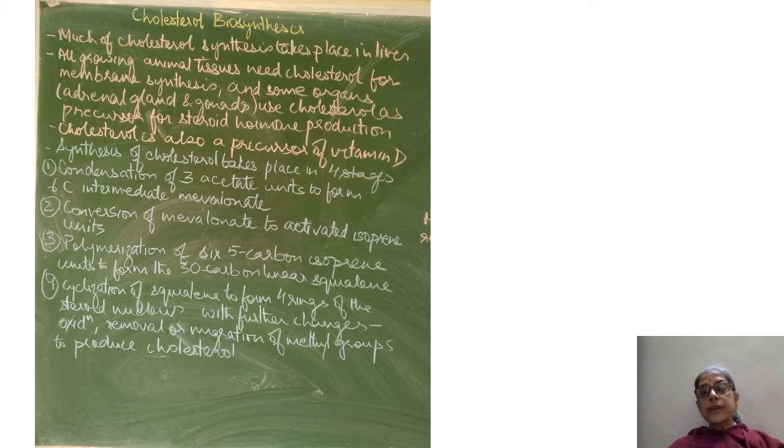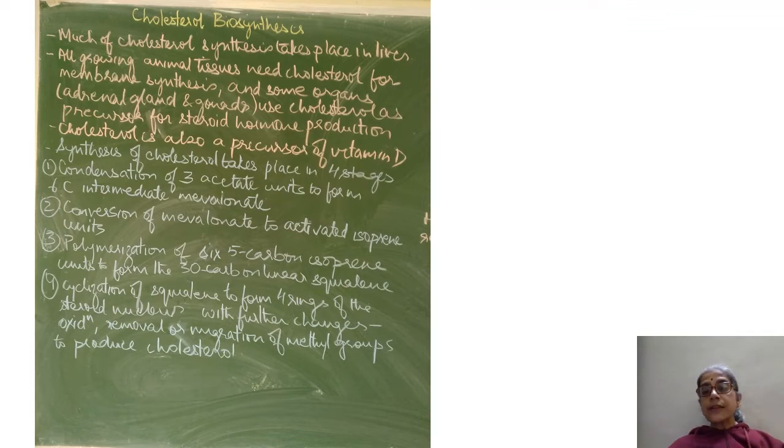Today we are going to study about cholesterol biosynthesis. Cholesterol biosynthesis in vertebrates takes place in the liver. All growing animal tissues need cholesterol for synthesis of membranes, and some organs require cholesterol, like the adrenal gland and gonads, where they use cholesterol as a precursor for steroid hormone synthesis. Cholesterol is also a precursor of vitamin D.